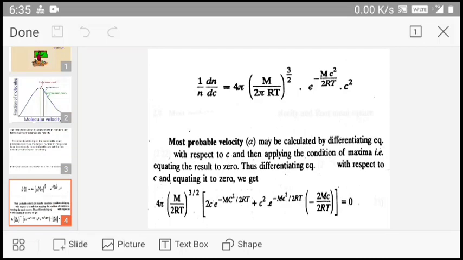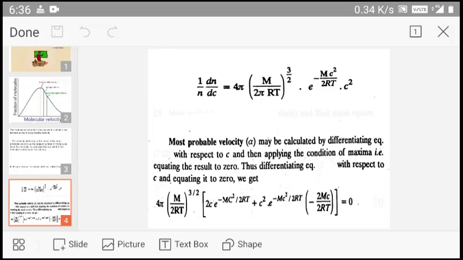It is given by (1/n)(dn/dc) = 4π (m/2πRT)^(3/2) × exp(−mc²/2RT) × c². Most probable velocity alpha may be calculated by differentiating Maxwell's equation with respect to c and then we apply the condition of maxima, that is equating the result to 0.